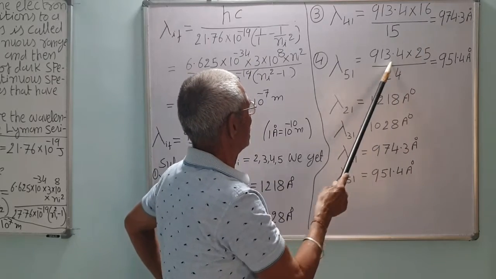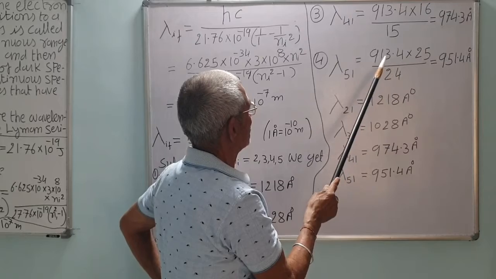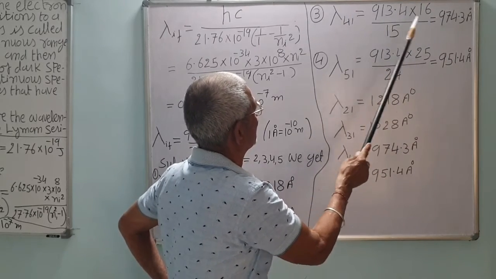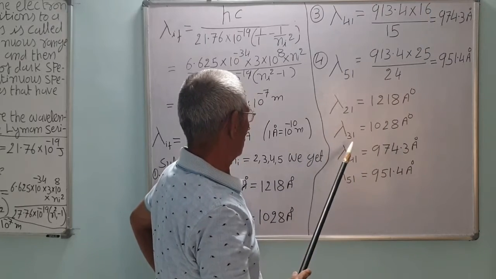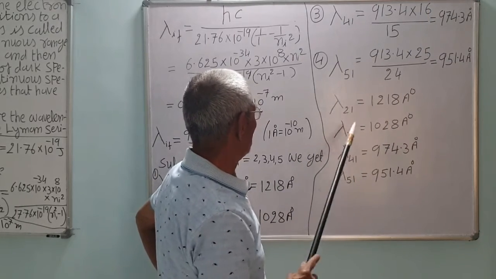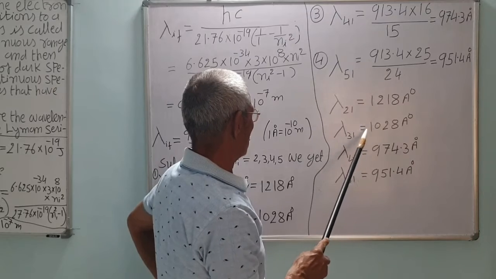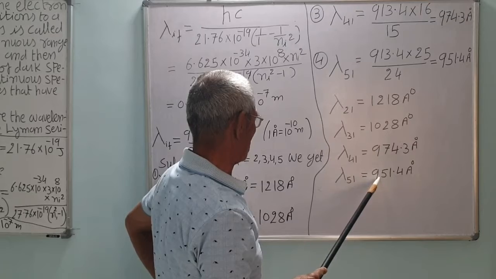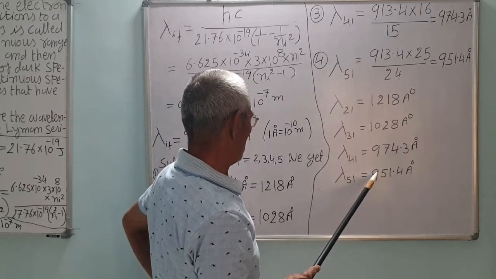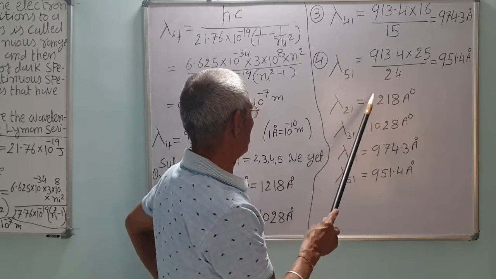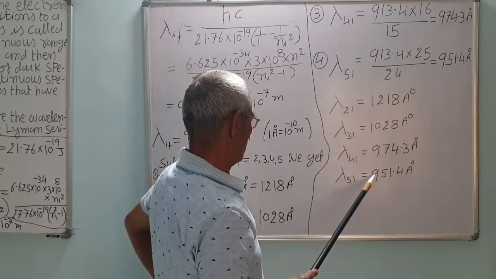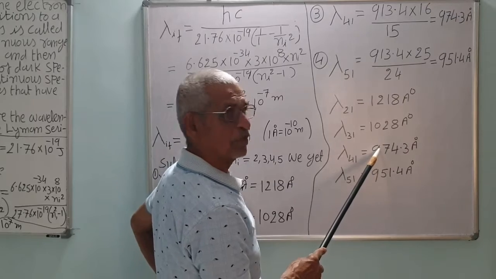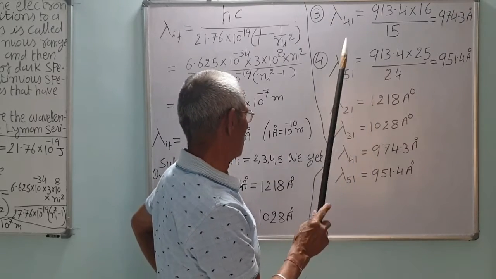This is almost 1, slightly greater than 1. So it will be slightly greater than this one. This also is just like that, slightly greater than this one. So the answers are given here. Lambda 2,1 is greater than this, greater than this, greater than this, correct. So this is the least one. The lambda is less, so frequency will be more. This frequency is more, this still more, correct.